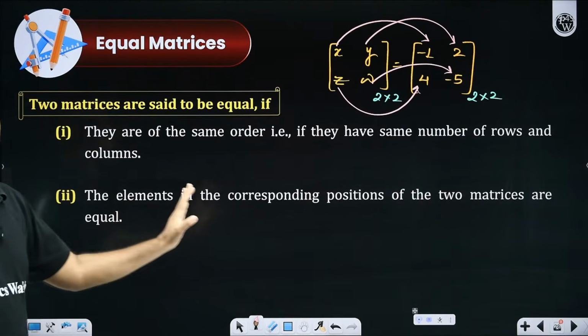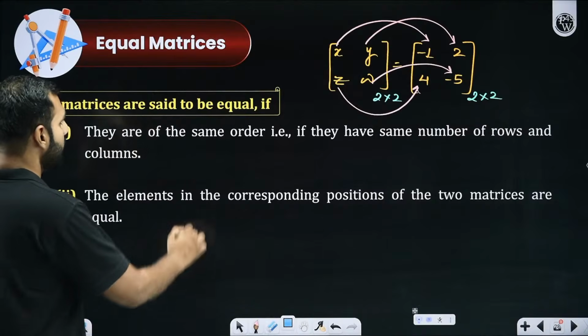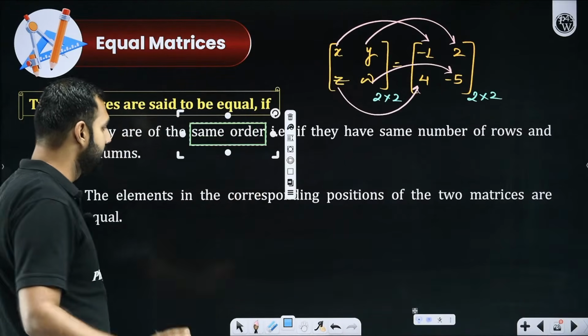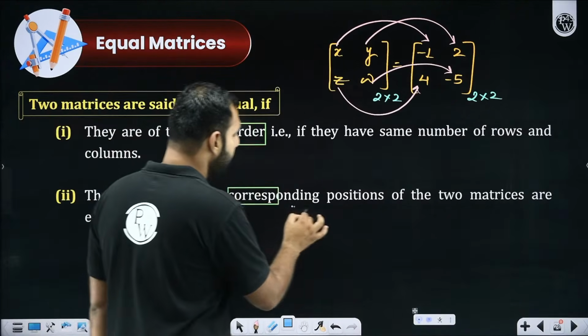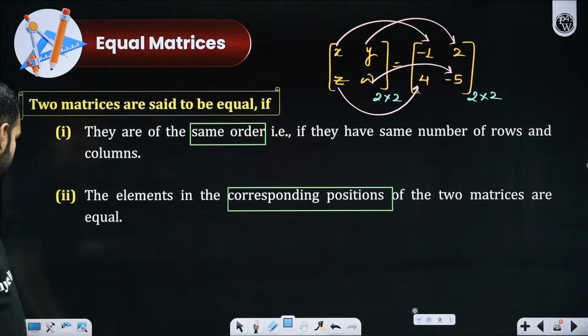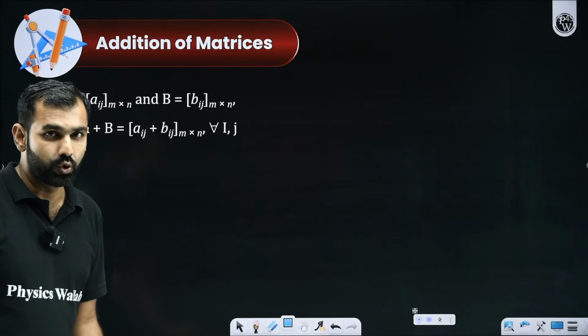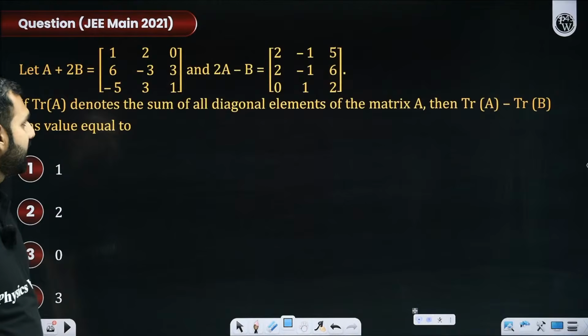Have you all gotten this? Have you all understood this? Equality of two matrices, which means what? Sir, first of all, their order should be same. Second thing, their corresponding elements should be exactly same. If something like that is happening, we say matrices are same. Now, how do we add the two matrices? We have just discussed. I think I don't have to explain it.